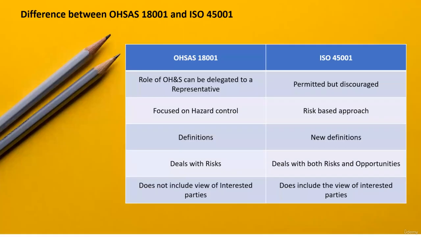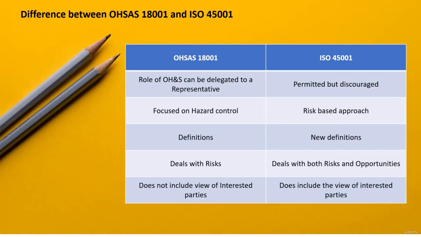Friends, in this video, we are going to discuss the basic differences between OHSAS 18001 and ISO 45001. So, the first difference is that in OHSAS 18001, the role of OH&S representative can be delegated to any other person, but in 45001, it is highly discouraged.